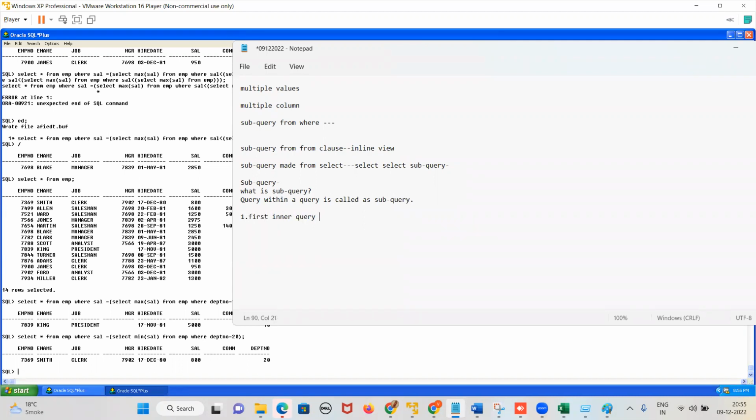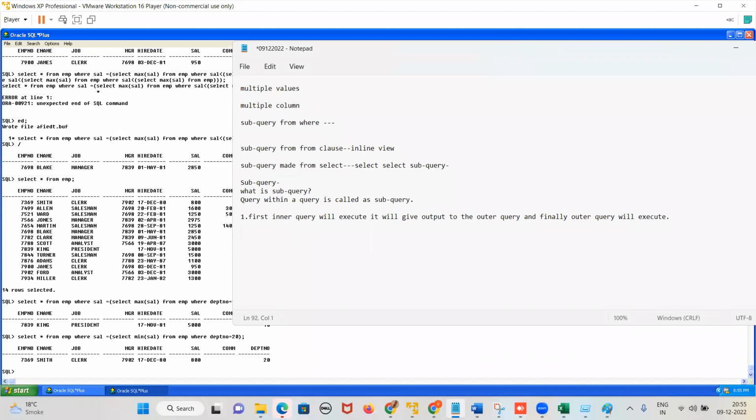Then it will give output to the outer query. And finally, which query will execute, guys? The outer query will execute.